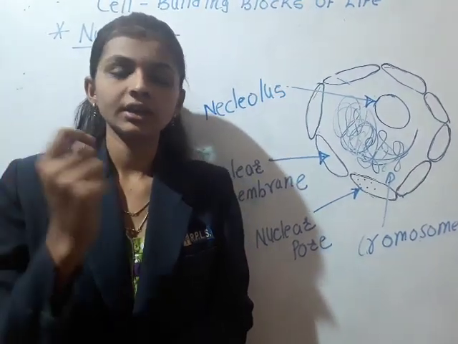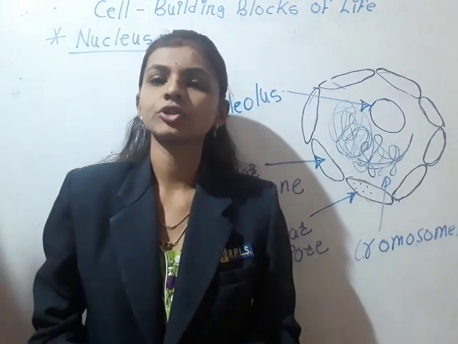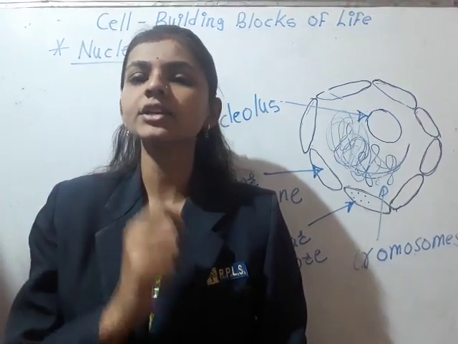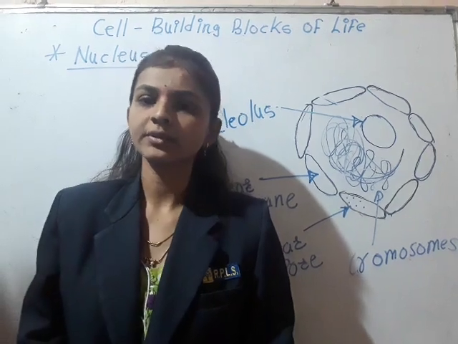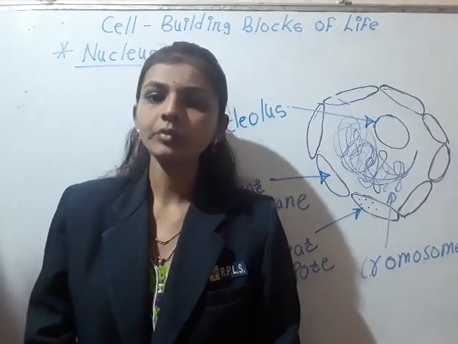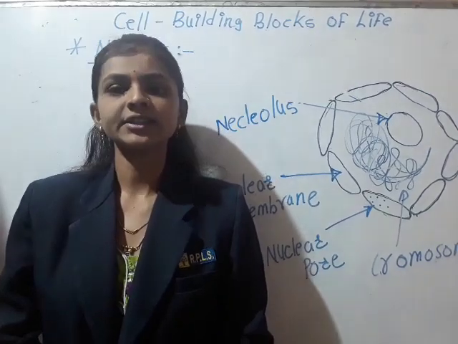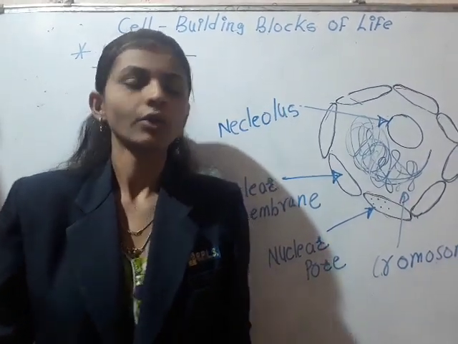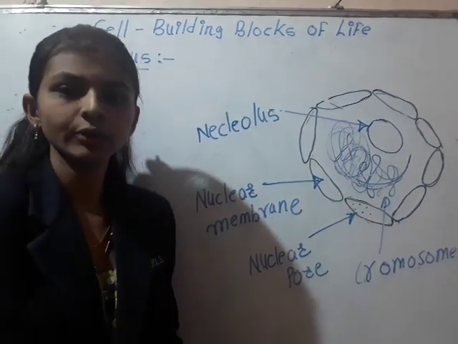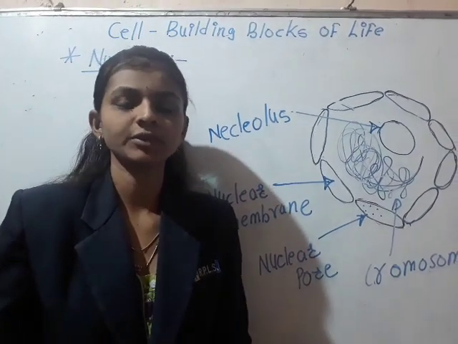This is the structure of only the nucleus, but when we see the overall structure of the cell, you can see one spherical structure present at the center of the cell, and that spherical structure is known as the nucleus. Once again, listen carefully. This structure is present inside the cell, and it is known as the nucleus. So one by one we will discuss the different parts of the nucleus.